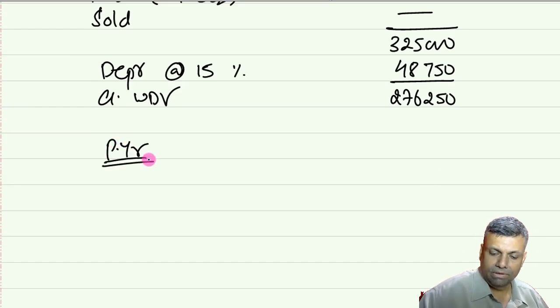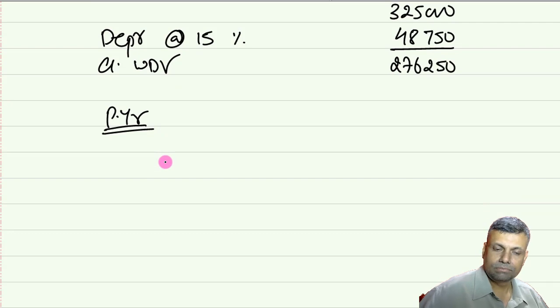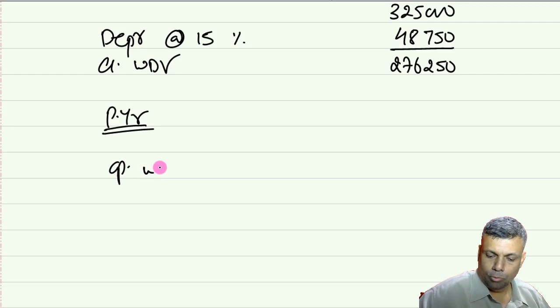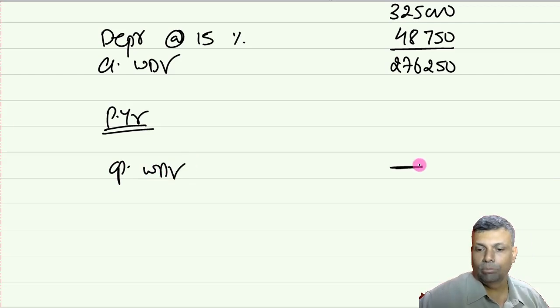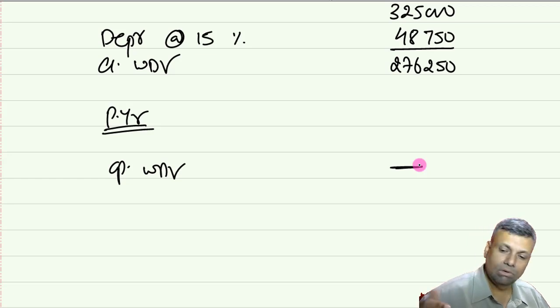Now in the previous year, you want the cost of that particular asset. So you will do opening WDV now. You will not say that you have any opening WDV, because the previous working that I have done is only the notional working.